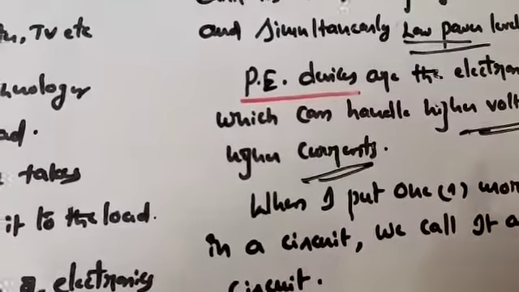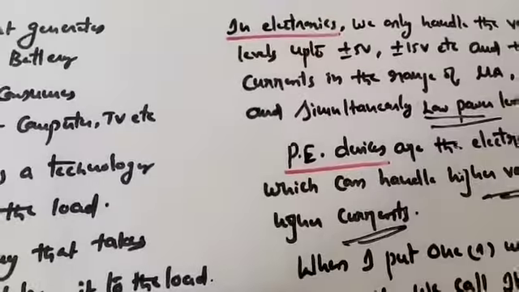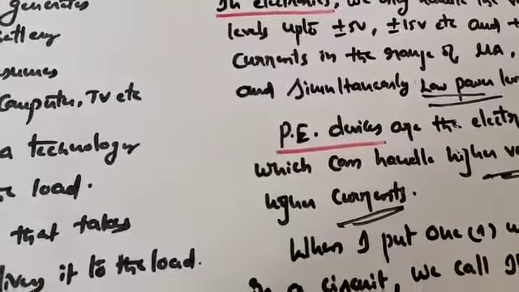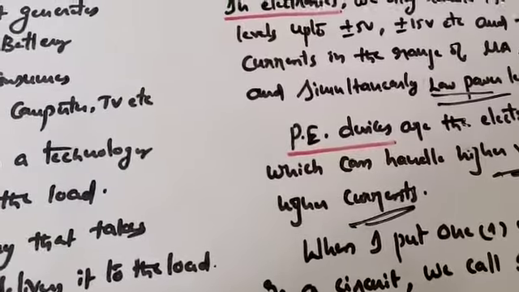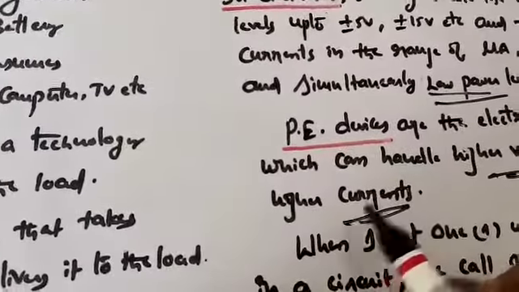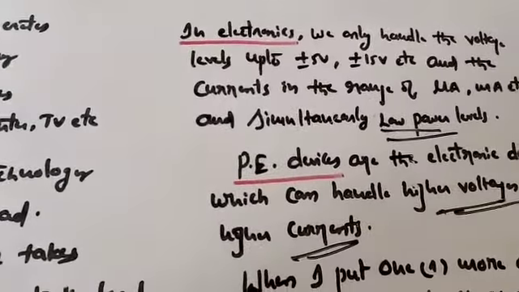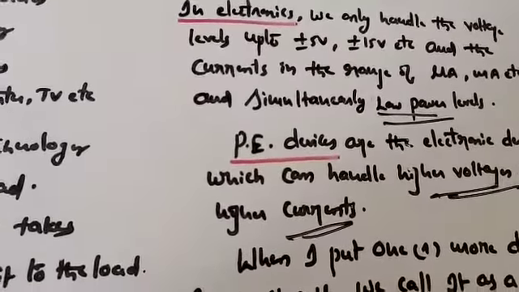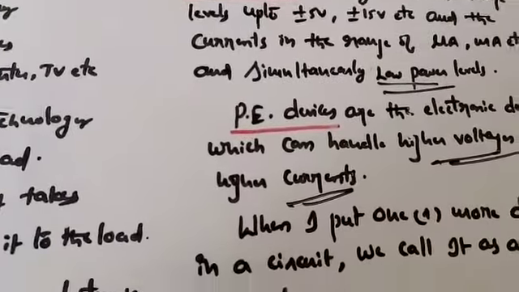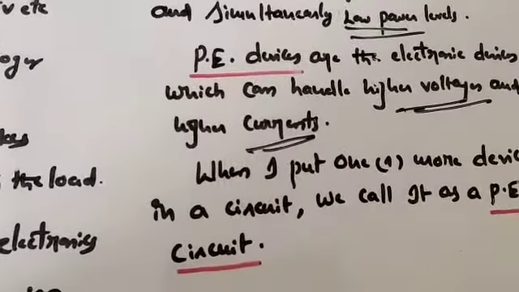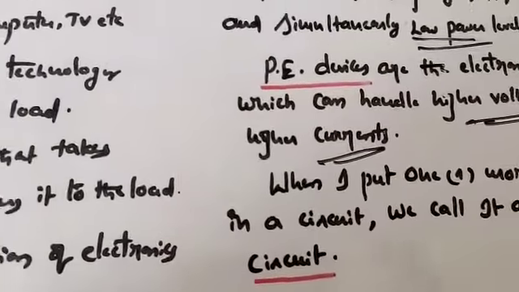So, my dear friends, the difference between electronics and power electronics is that power electronic devices are electronic devices which can handle higher voltages and higher currents. This is the only difference between power electronics and normal electronics. When I put one or more such devices in a particular circuit, we call it a PE circuit, a power electronic circuit.